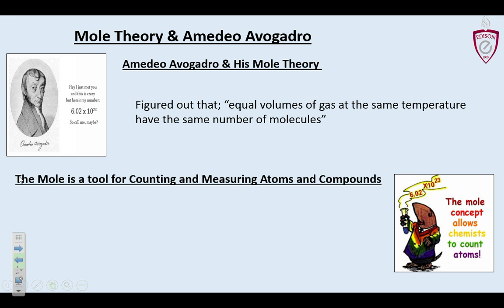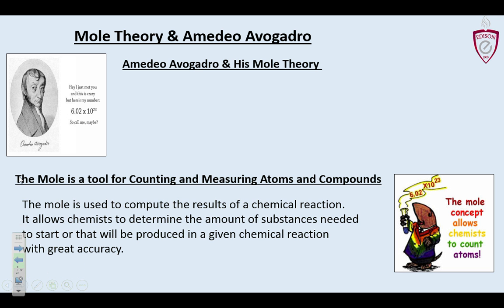So he figured out that equal volumes of gas at the same temperature have the same number of molecules. And so he ran with that, and he said this is a mole. It's a tool nowadays for counting chemical reactions and computing results.